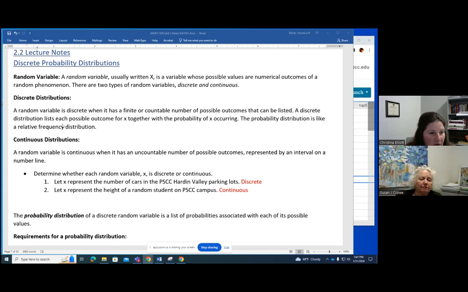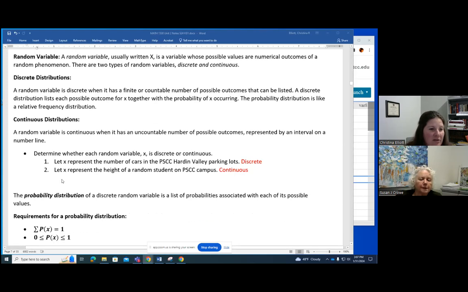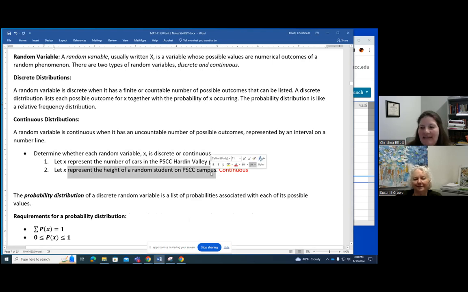Good. So check out these couple of examples that we have here. Determine whether each random variable is discrete or continuous. If I'm talking about the number of cars in the parking lot. Counting. I can count them up. That's discrete. What if it's the height of a random student? Measuring. I would measure it like on a number line. So continuous.